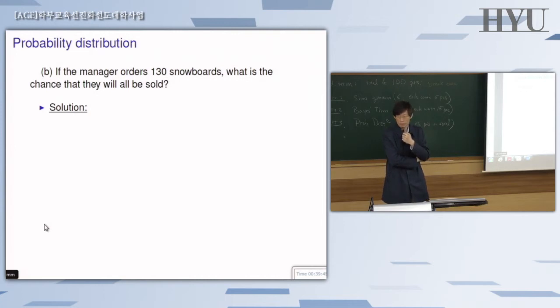So what do you get? Probability that all of those 130 snowboards ordered will be sold out. What are the chances? Look at the PMF table.